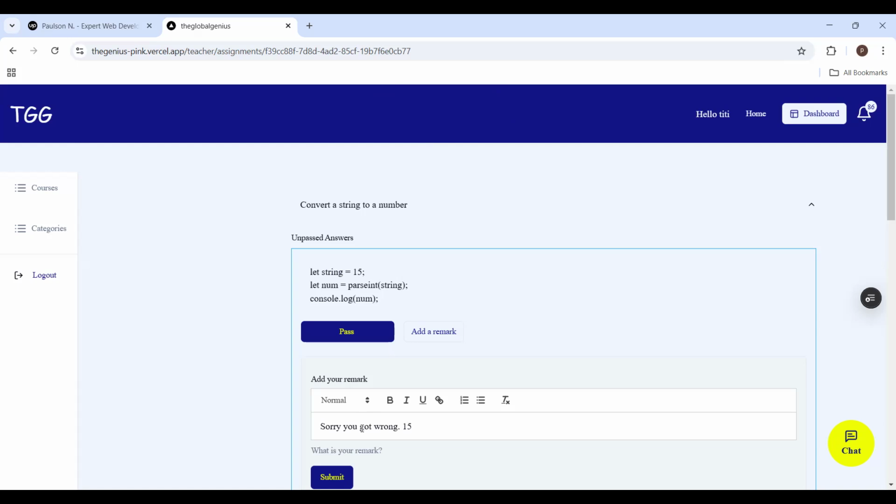15 is not a string because it is not enclosed in single or double quotes, and you didn't use a template literal.